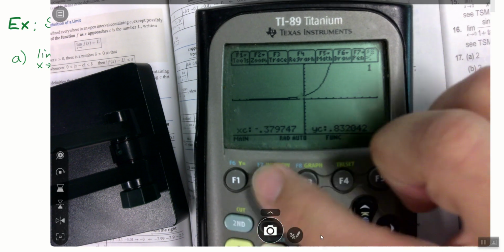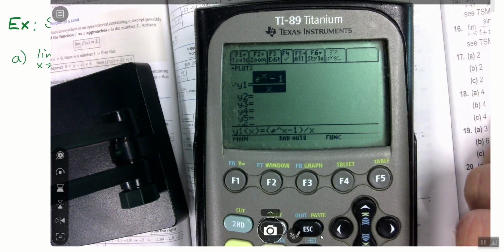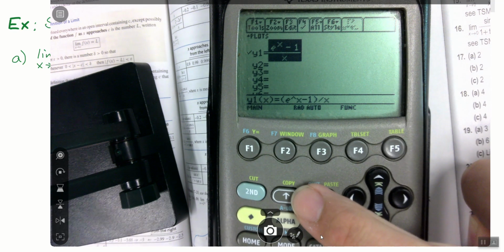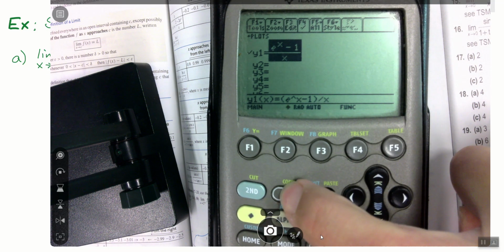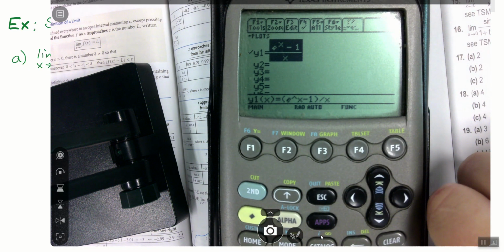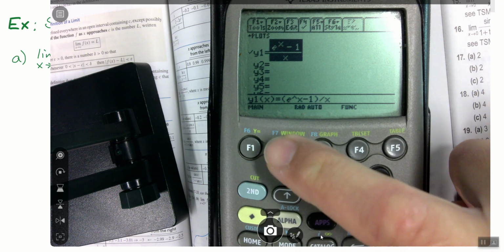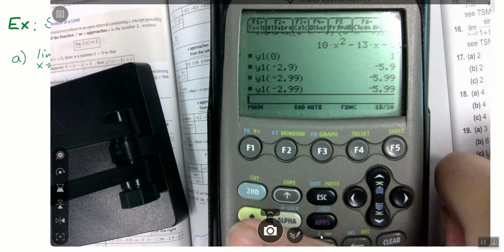So one more option. I want everybody to go to y equals for me. And then I'm going to go up and select this, and I'm going to copy it, which, remember, is diamond up arrow. So I went to y equals. It's highlighted here, and I'm going to diamond copy. We all have it. Diamond copy is the up arrow right here. Okay, we're going to go back to the home screen.